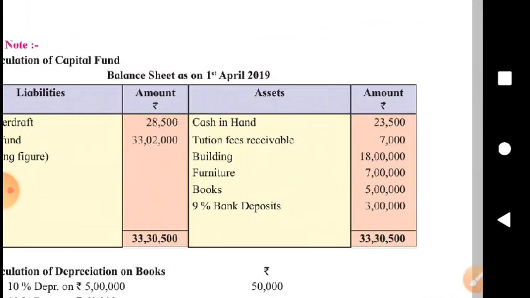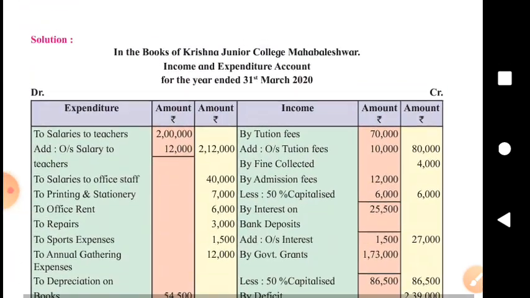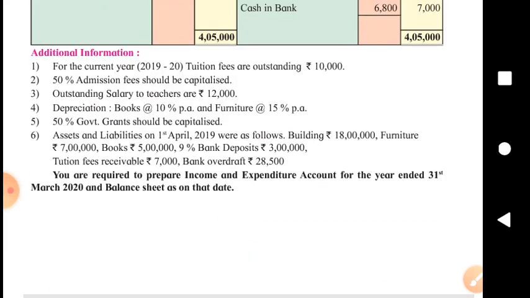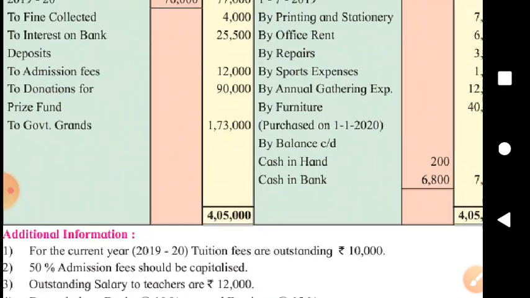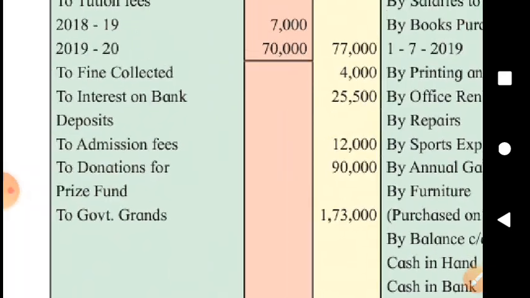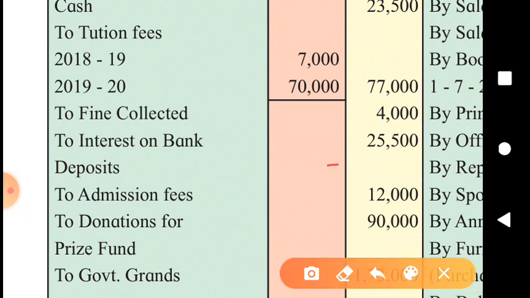Yes, so find out what is the amount we have received this year as interest on the deposit. See, we have received only 25,500 on bank deposit.